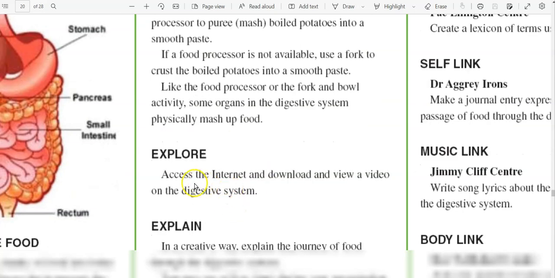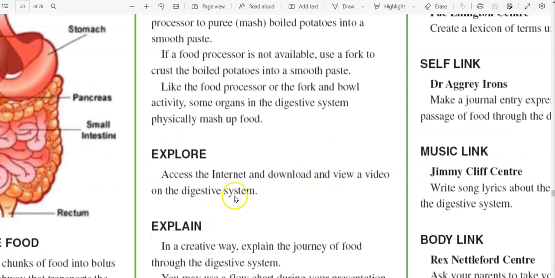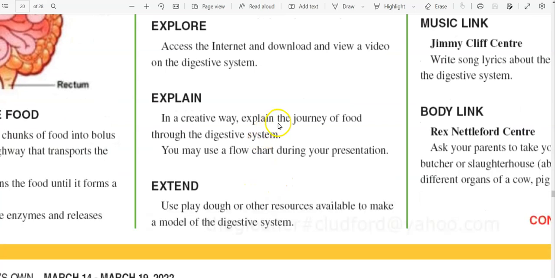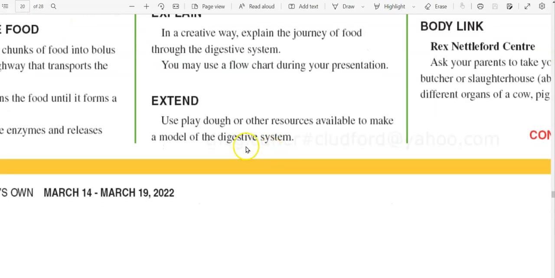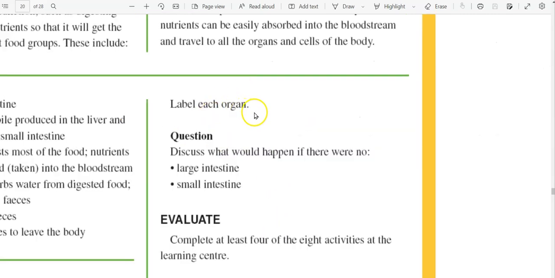Explore. Access the internet and download and view a video on the digestive system. Explain. In a creative way, explain the journey of food through the digestive system. You may use a flowchart during your presentation. Extend. Use Play-Doh or other resources available to make a model of the digestive system. Make sure to label each organ.